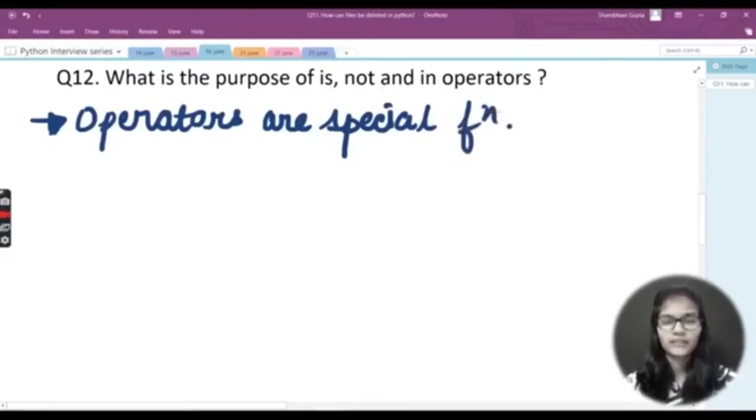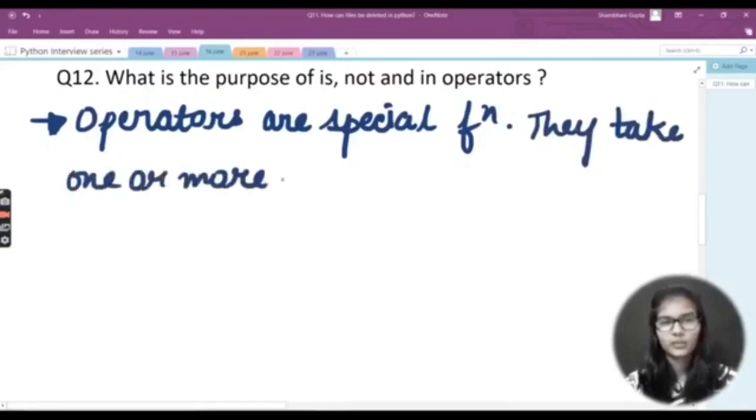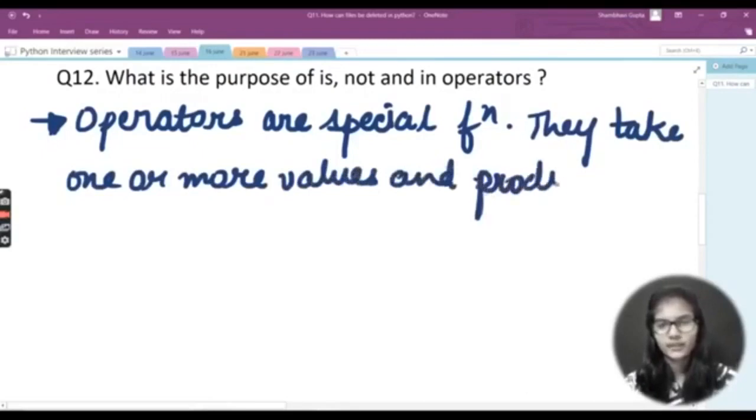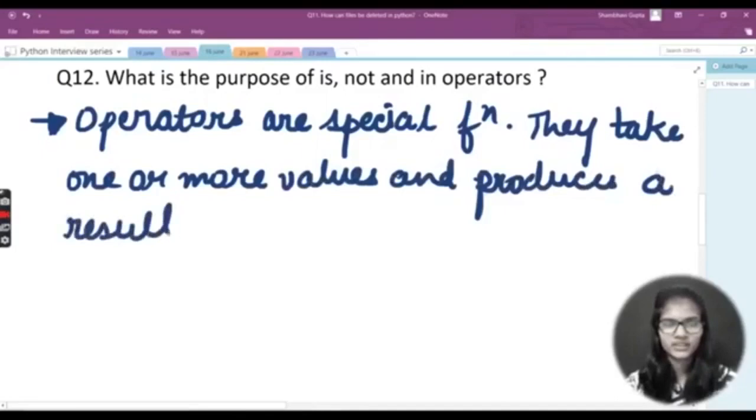After that you need to tell what operators actually do. So I'll be writing that they take one or more values and produce a corresponding result. Let's just write here result. So this is the use of the operators.